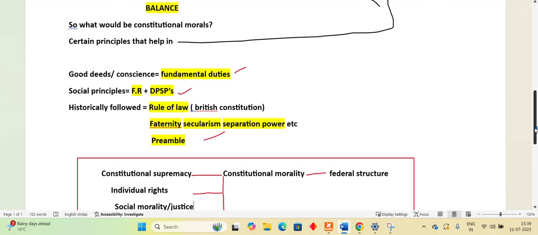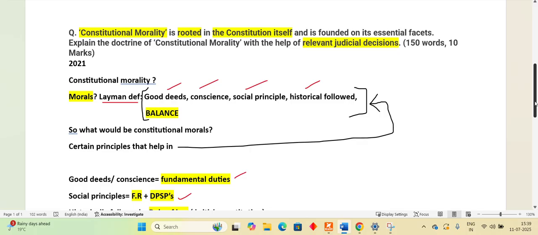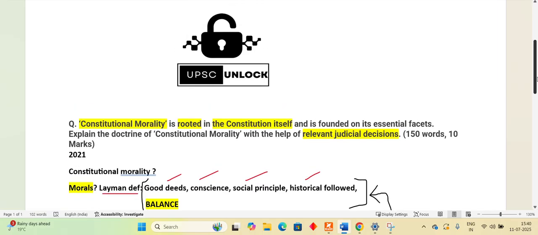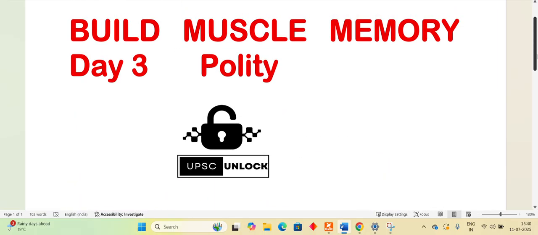Okay. Now I have not added an introduction and conclusion to this because polity is not a completely static subject. It is an evolving subject. Even in the last year, a lot of things have happened that are related to morality. So it is better that you add them in your introduction or in your conclusion somewhere or the other, so that it shows that you are not somebody who has just read the books.